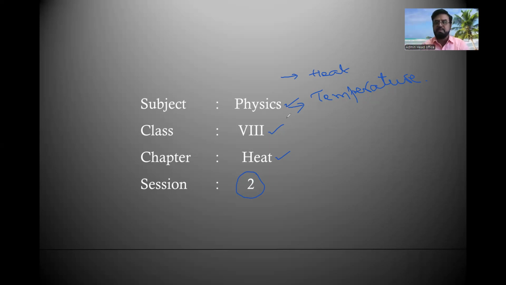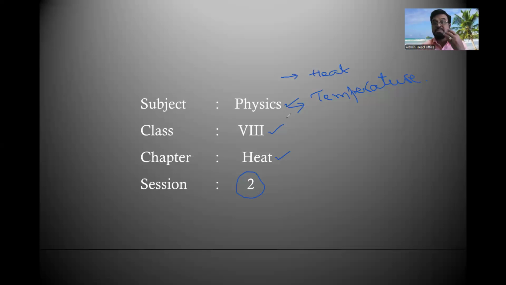When heat decreases, it becomes cold. Heat always travels from hot body to cold body until both reach the same temperature, which is called thermal equilibrium. Heat energy is also called thermal energy. Very important point.